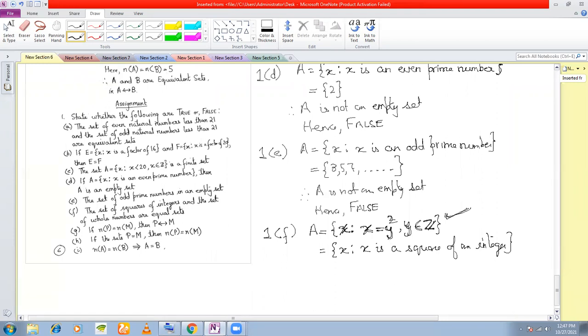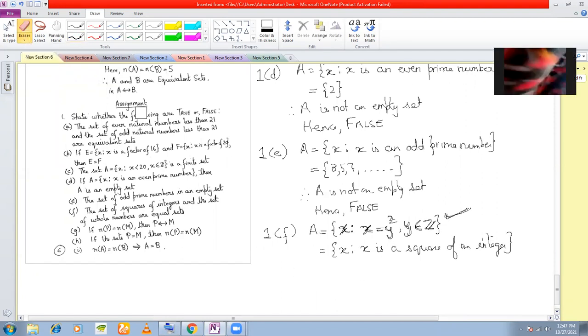Okay. And the set of whole numbers are equal sets. B is equal to the set of whole numbers. So are they equal sets? Set of whole numbers and set of squares of integers.